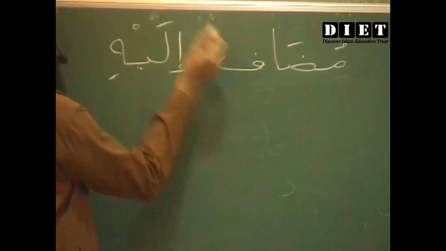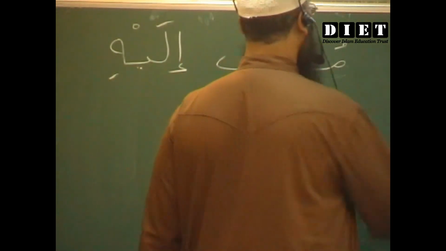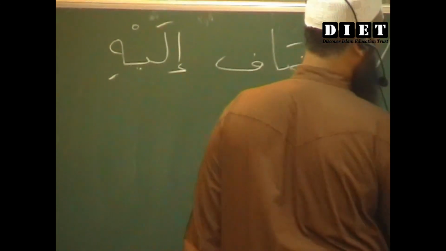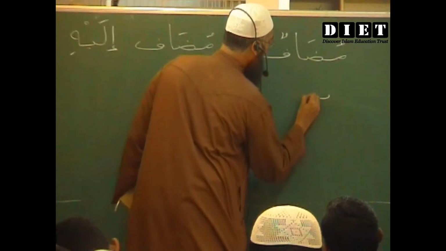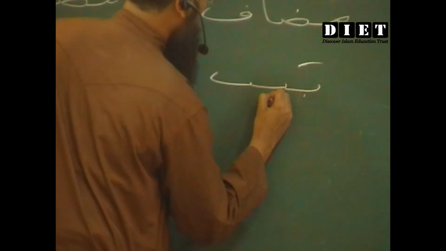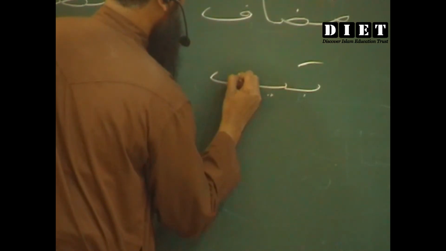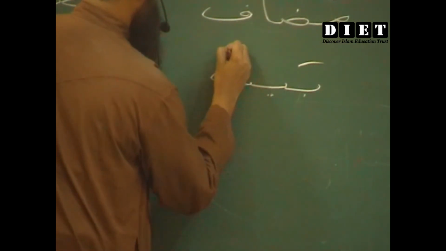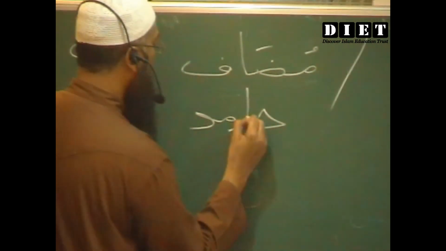Ilayh. Clear? So if I say Baitun and Hamidun, I have to bring these two together.